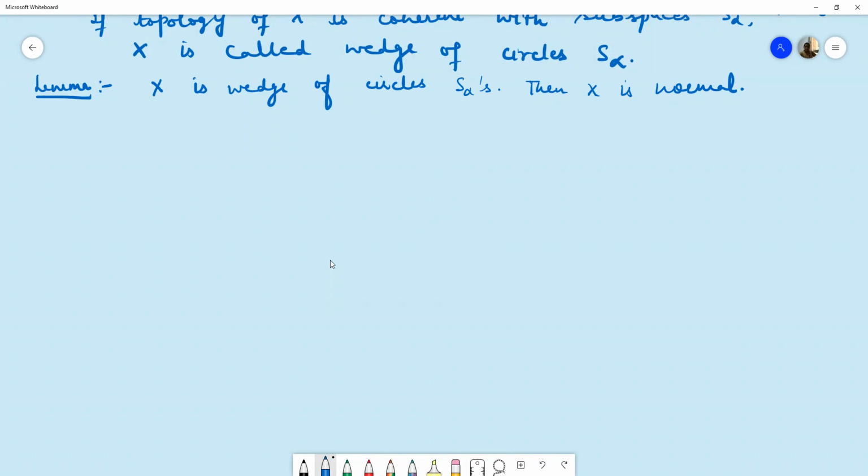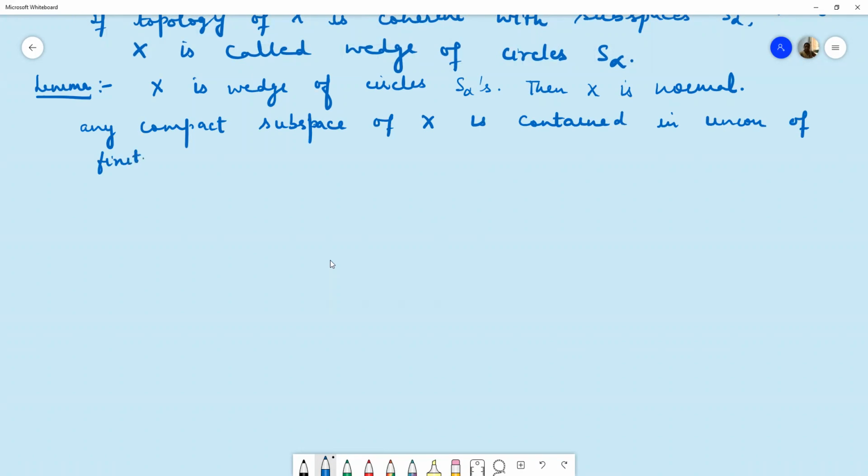And secondly, we want to prove any compact subspace of X is contained in finitely many circles S alphas. If we take any compact subset of X, that will be contained in only the union of finitely many circles S alphas.